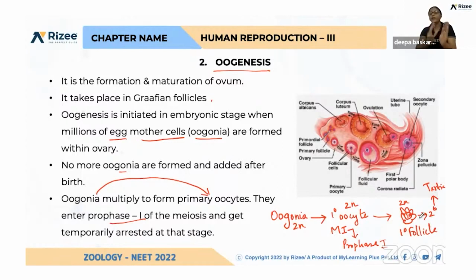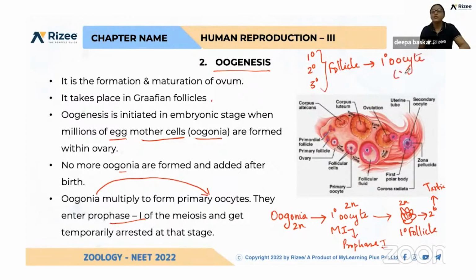To differentiate primary and secondary follicles, they are named like that: the number of granulosa cells surrounding the primary oocyte varies. Please be clear that the primary follicle, secondary follicle, and tertiary follicle all have a primary oocyte inside, which is 2N in number.